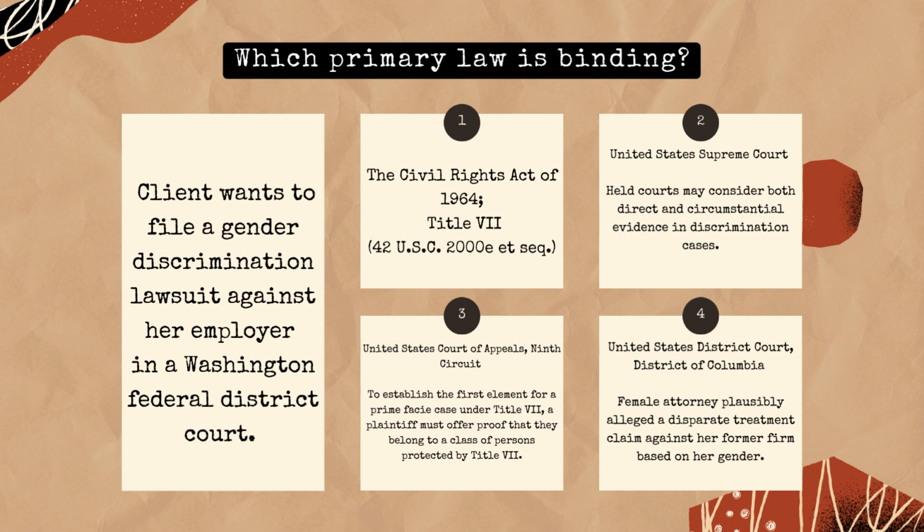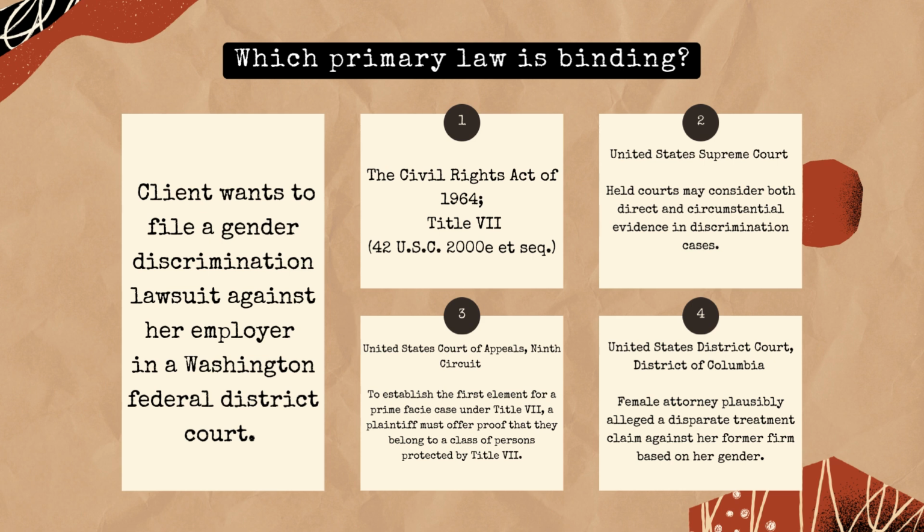Let's say you have a client who wants to file a gender discrimination lawsuit against her employer in a federal district court located in Washington. Assume each of these 4 primary laws are applicable to the facts of your client's claim. As a federal statute, the first law, Title VII of the Civil Rights Act, provides mandatory authority over your federal gender discrimination claim. That one's pretty easy.